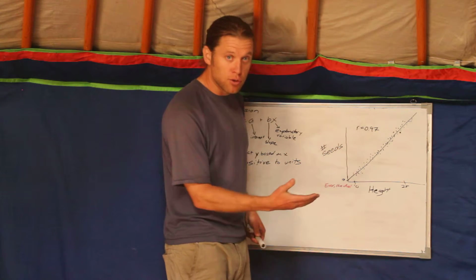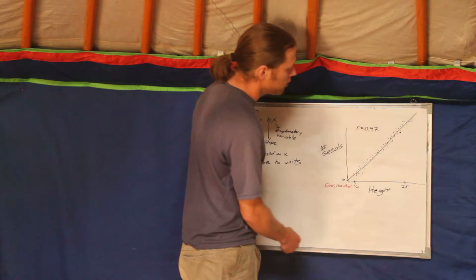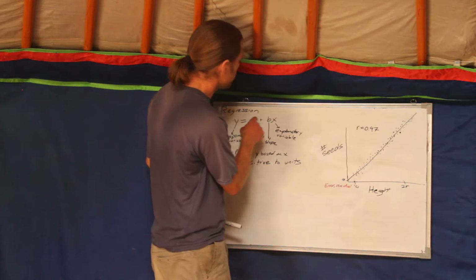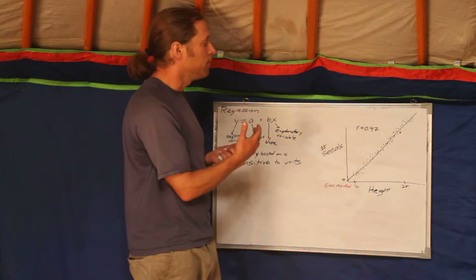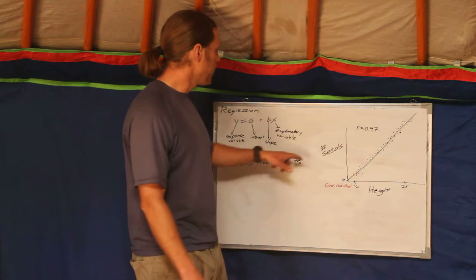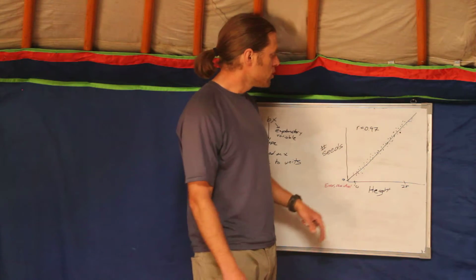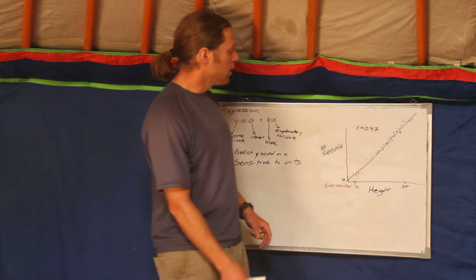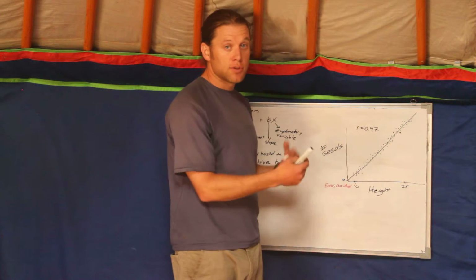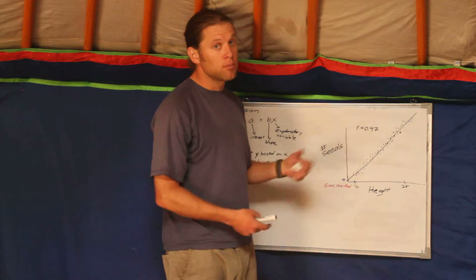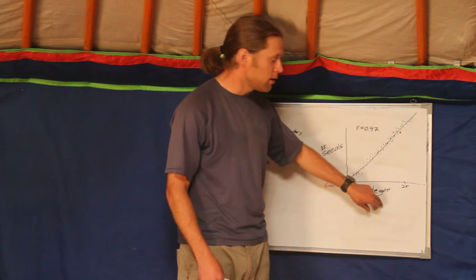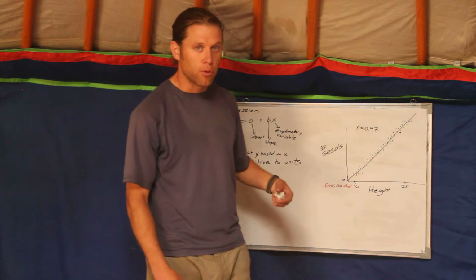But that changes your line, right? If you have millimeters here instead of centimeters, your line would change. And that would change your slope, that would change your intercept. It's a fundamentally different line. Right? Your correlation coefficient, 0.97, would stay the same, but your regression line would change. So if you've done a regression in a certain set of units, so certain units in x and certain units in y, you have to stay with those units, and if you want to change them, you have to redo your whole regression. So once you set units for x and set units for y, you have to stick with them or change it.